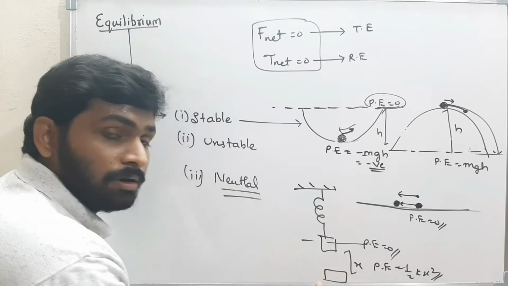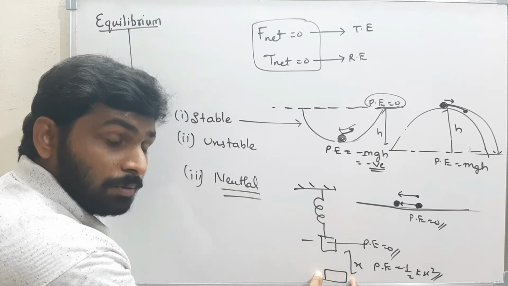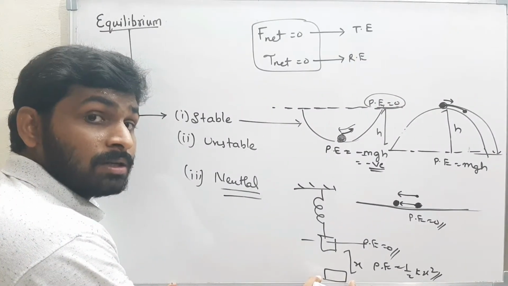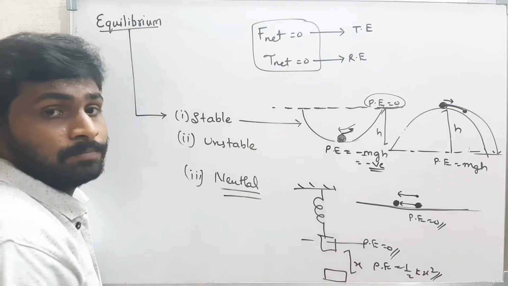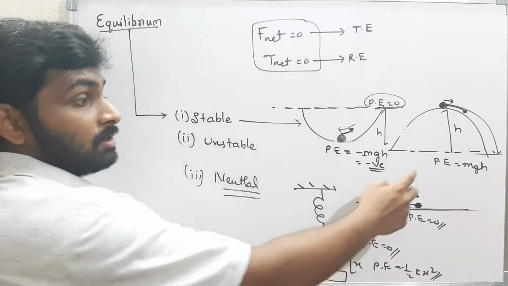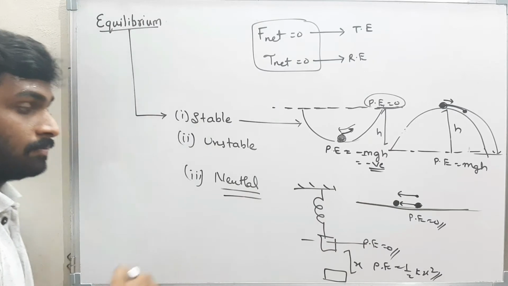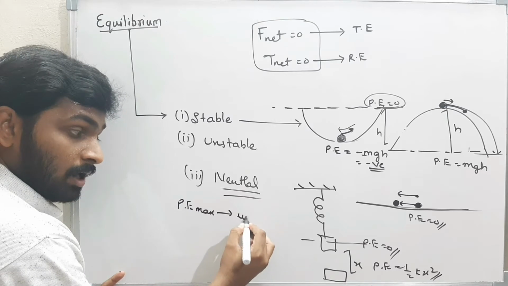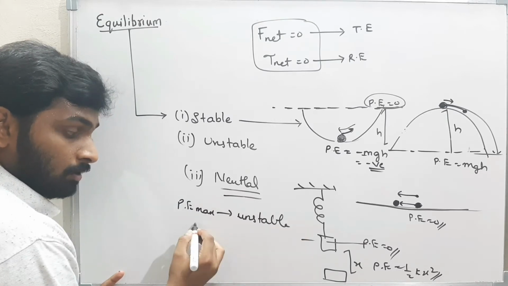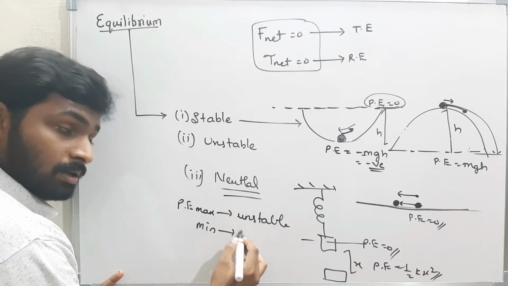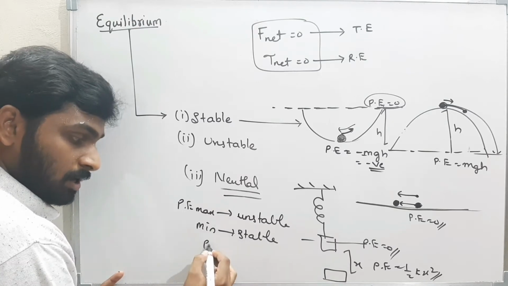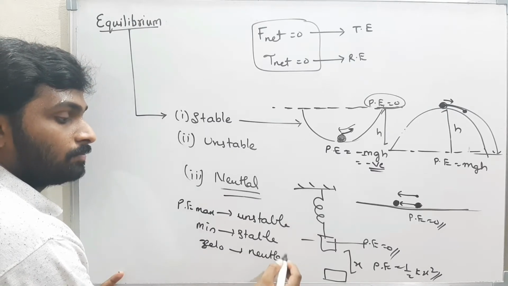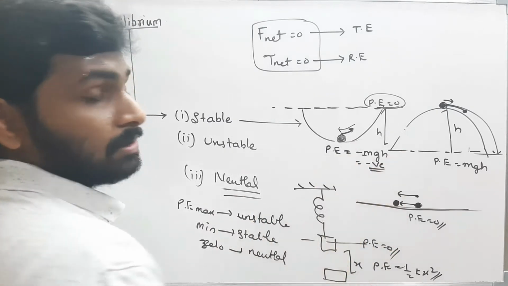When I leave the body, what will happen? The body will rush back. Now what is the meaning? That means the body is in unstable equilibrium. It is rushing back when the potential energy is positive, when the potential energy is maximum. When potential energy is maximum, the body is in unstable equilibrium. When the potential energy is minimum, the body is in stable equilibrium. When the potential energy is 0, the body is in neutral equilibrium. These are the conditions. Please remember that.